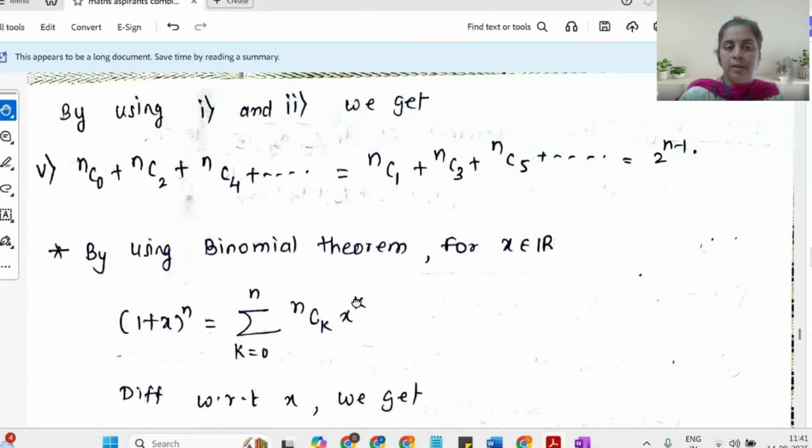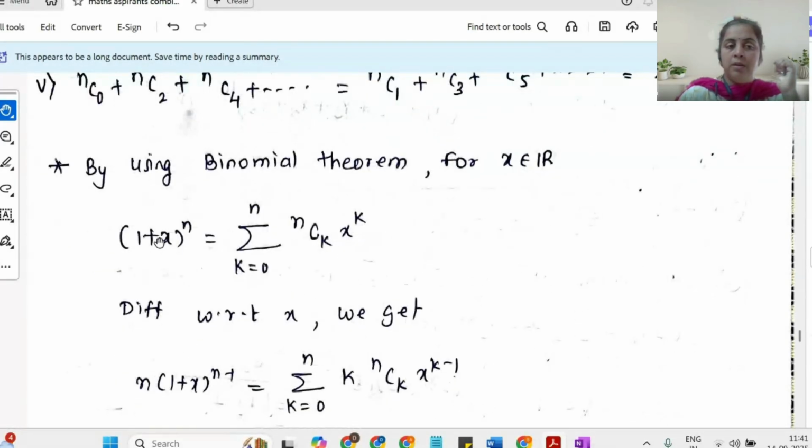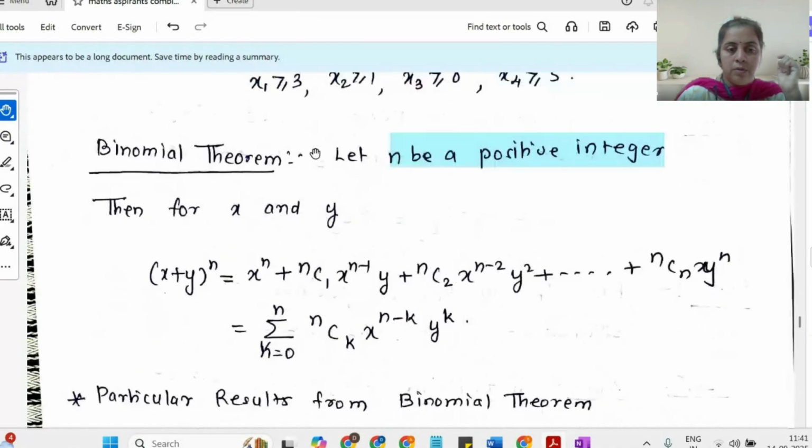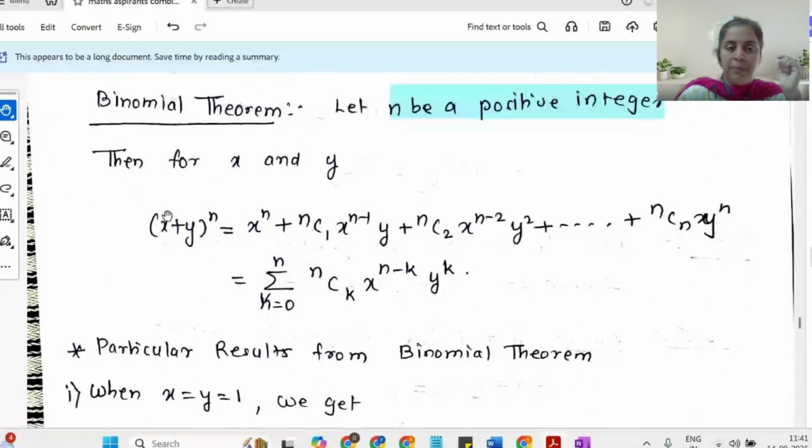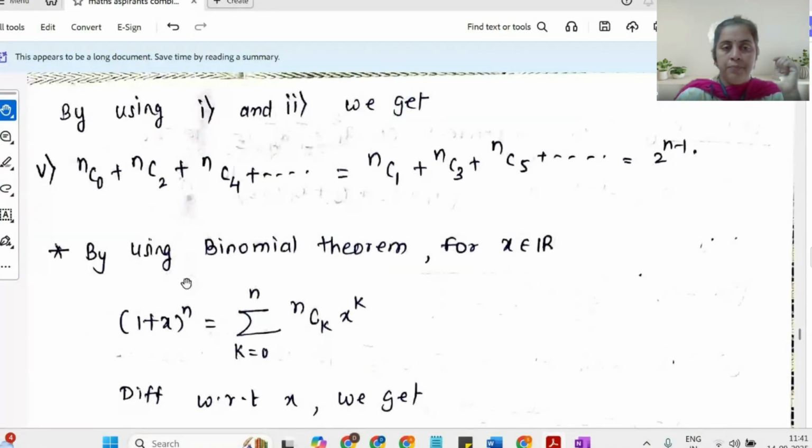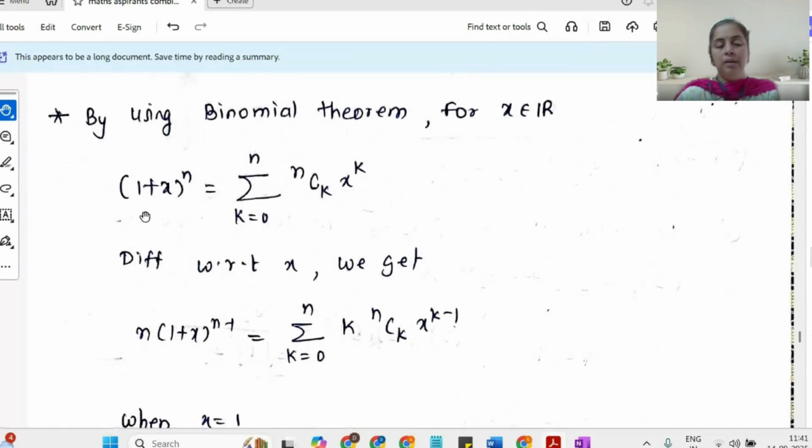Now, in the binomial theorem, if I take y equal to 1, maybe I will take x equal to 1 and y equal to x. So my binomial theorem formula turns out to be 1 plus x raised to n equal to the summation of nCk x raised to k.